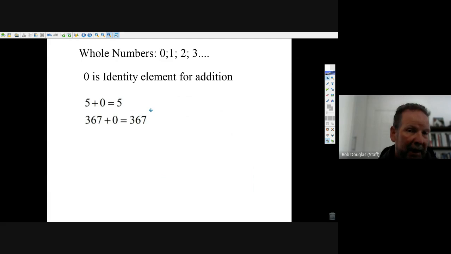There's other identity elements for different operations, and that's one of the questions they ask there for you to think about. You have to think about what that might be.